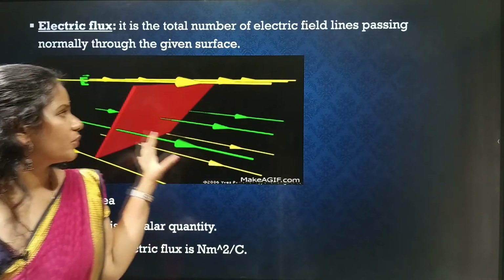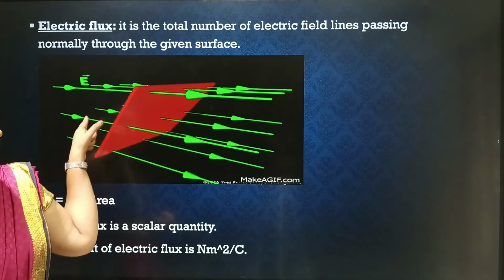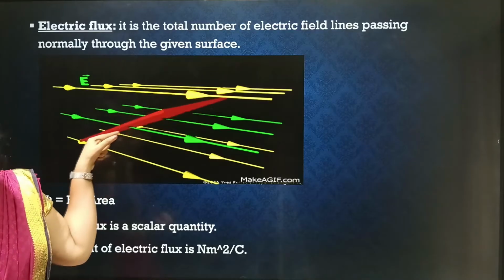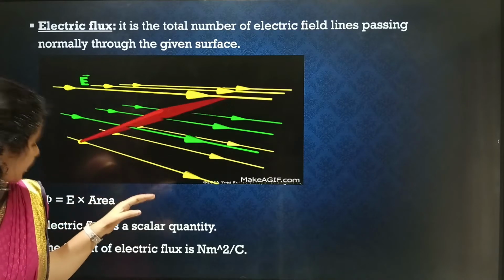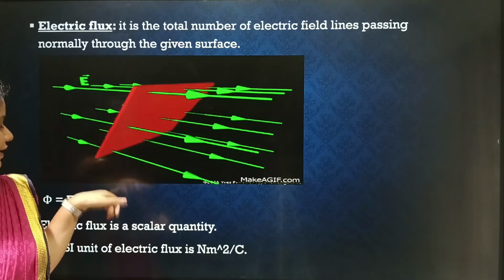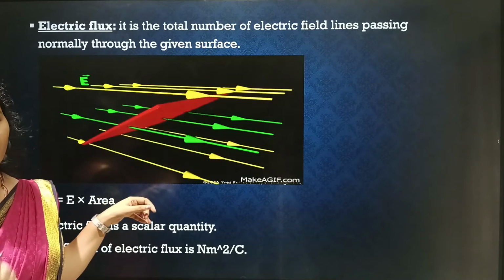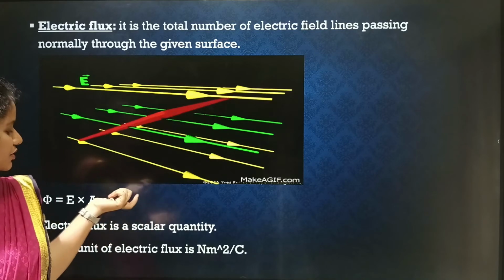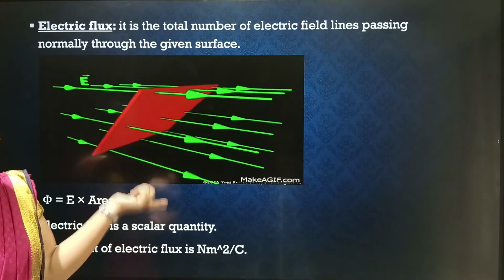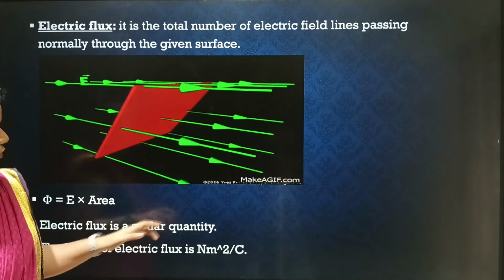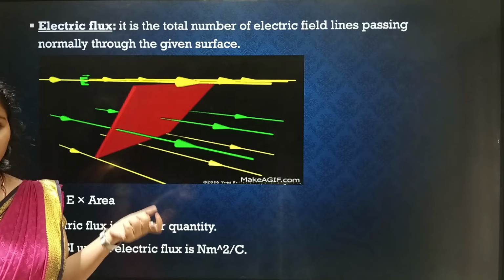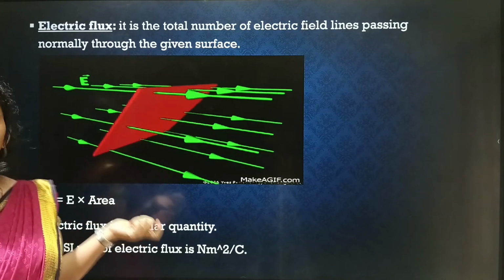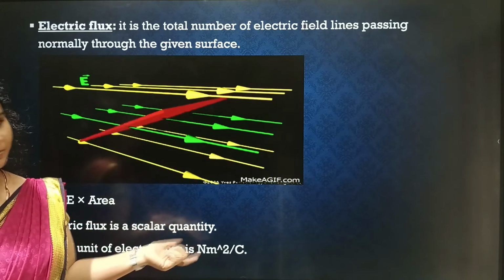In this video you can see here electric field lines are passing normally or perpendicular to the surface, and the expression for electric flux is electric field and the area. The product of electric field and area gives you electric flux, and this is a scalar quantity. So the SI unit of electric field is Newton per coulomb, and area will be meter square, so Newton meter square per coulomb.